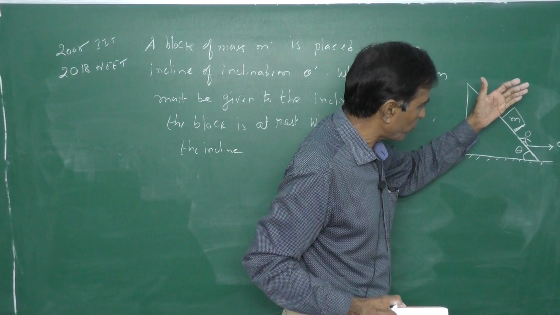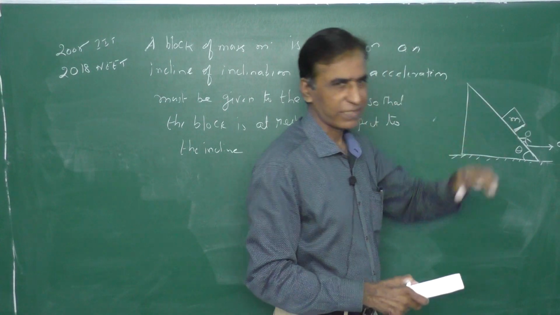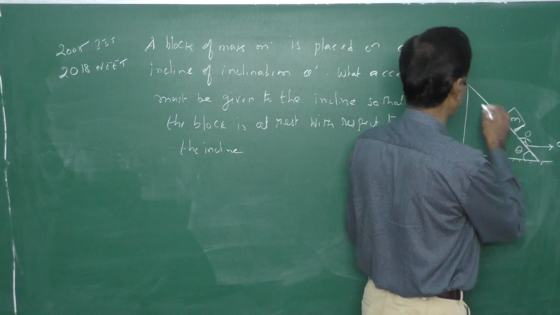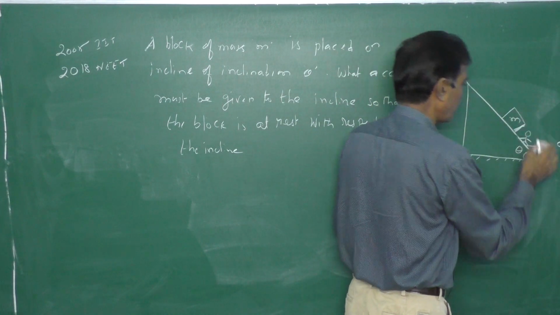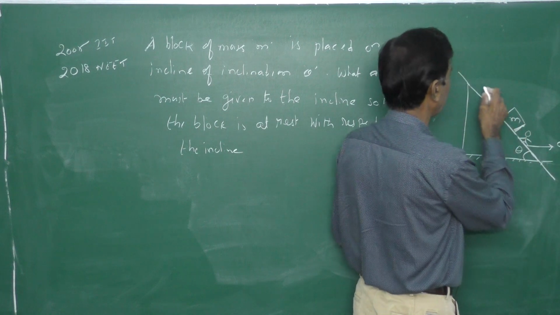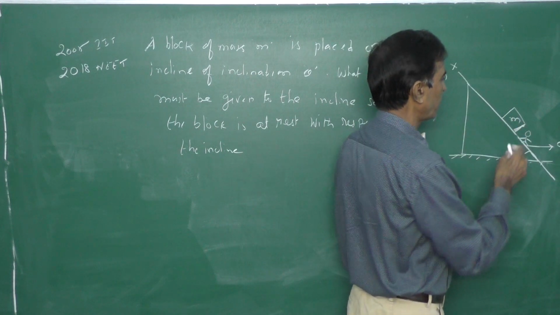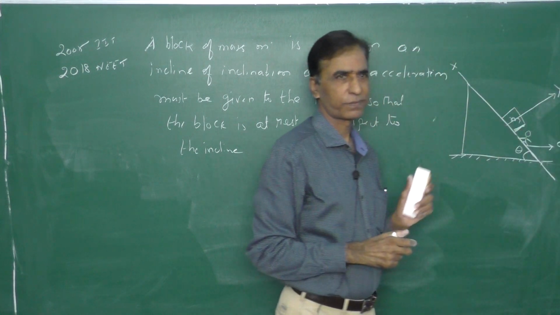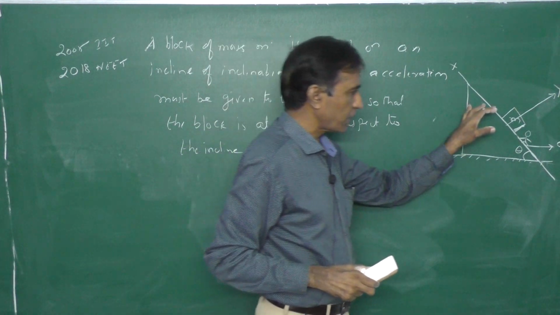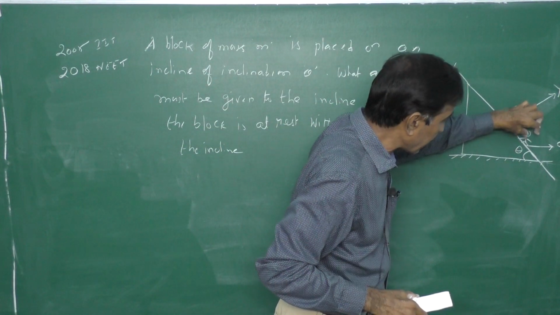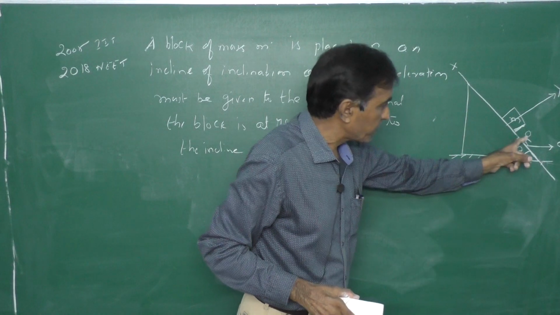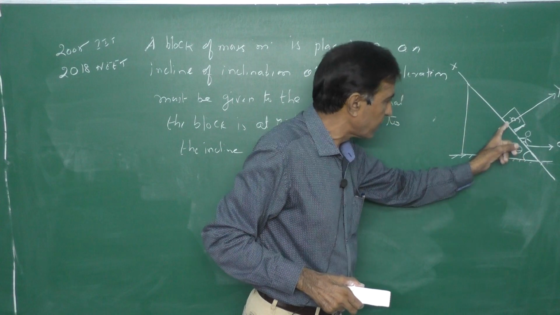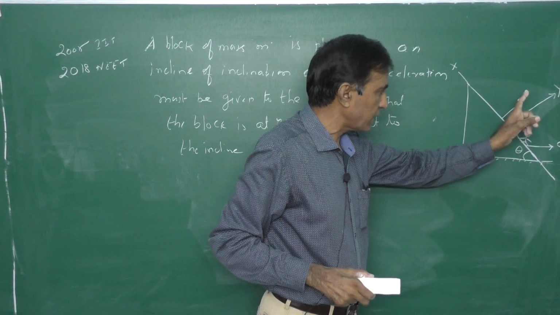So now where are his x-axis and y-axis? Where is he going to choose them? For his convenience, he will take the incline as the x-axis and the normal to the incline as the y-axis, because the coordinate system is attached to the observer. So the observer is on the incline, therefore he will take the x-axis along the incline and the y-axis normal to the incline.